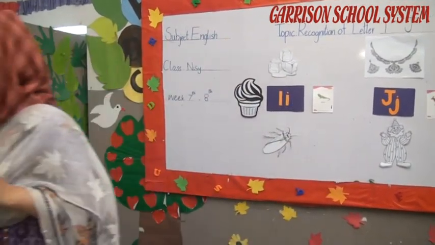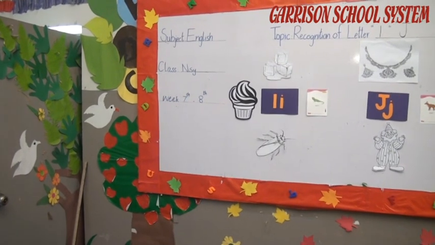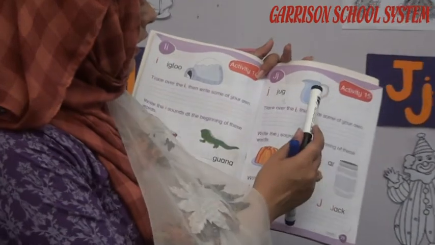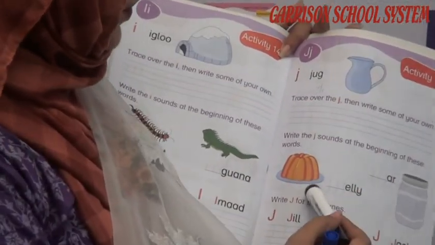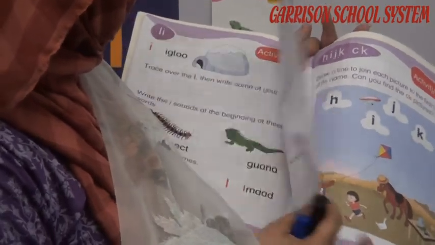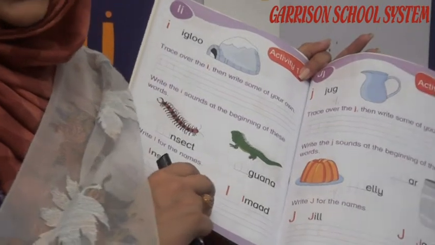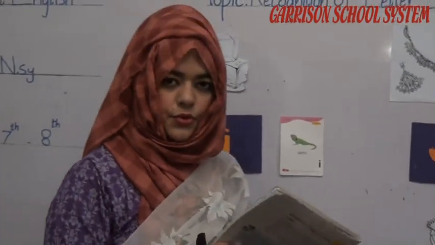Then you have a book over here. Below, I for insect, I for iguana, J for jug, J for jelly, J for jar. You are going to practice this. So what you are going to do is practice the whole thing. So that's it for today.